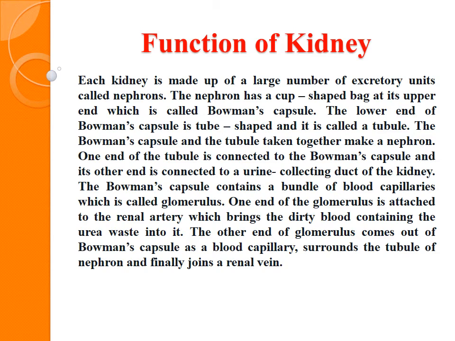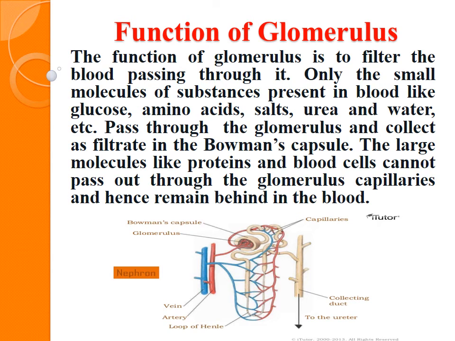The Bowman's capsule and the tubule together make the nephron. The Bowman's capsule contains a bundle of blood capillaries called the glomerulus. The function of the glomerulus is to filter the blood. Clear? You must remember that.